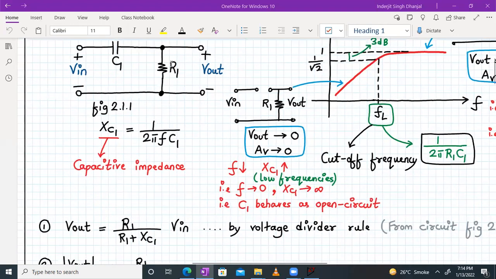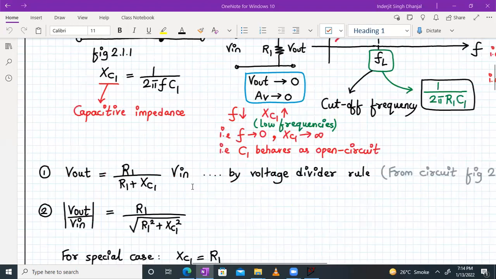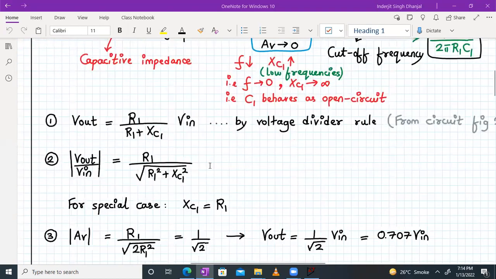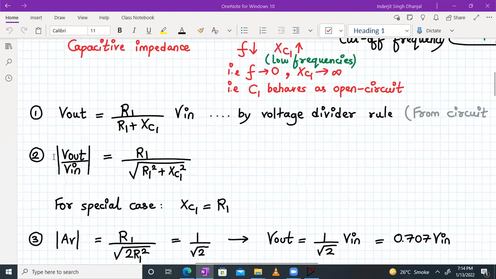So what I can write, R1 divided by R1 plus XC1, into V. So that is obtained by voltage division rule. Now I can say that, mod of V out upon V in will be equal to R1 divided by square root of R1 square plus XC1 square, right?